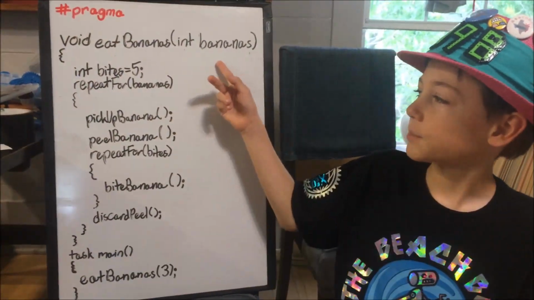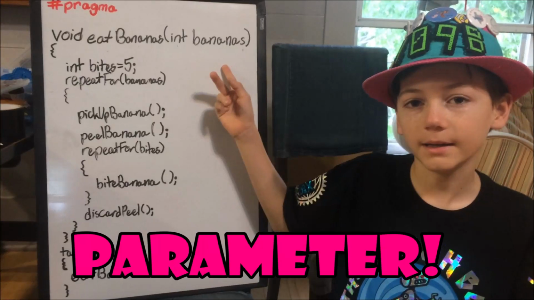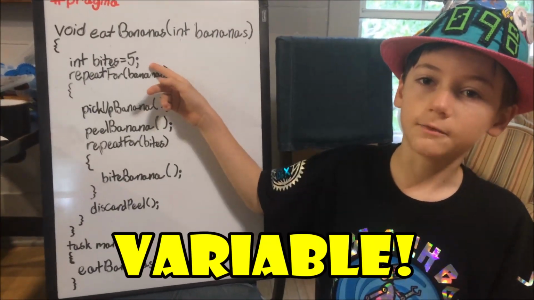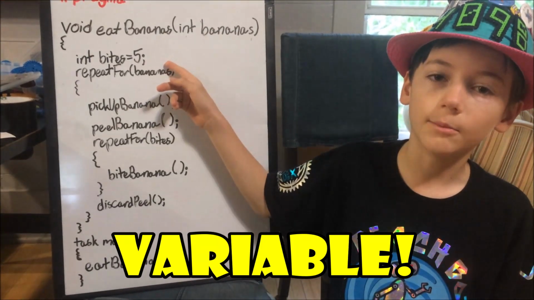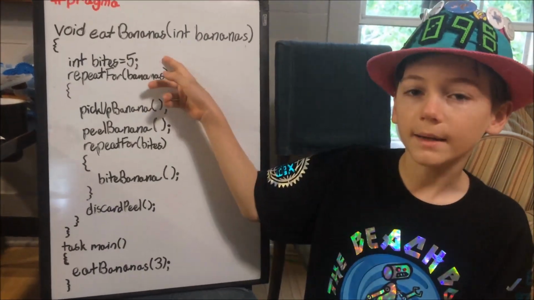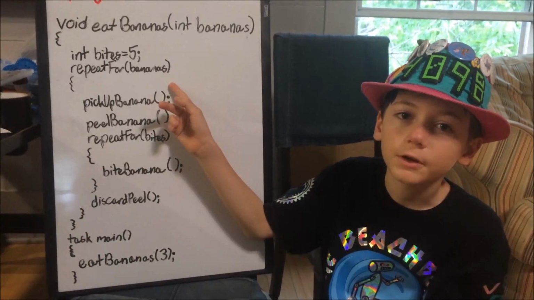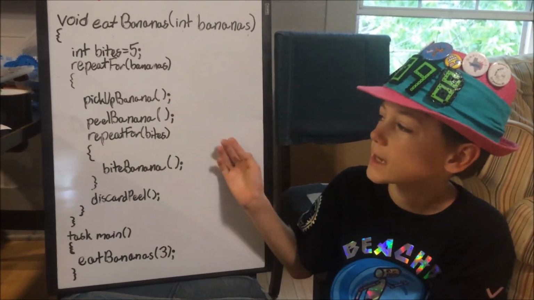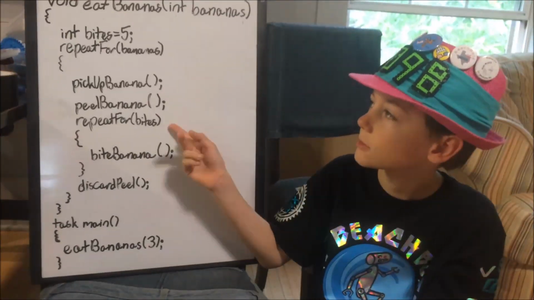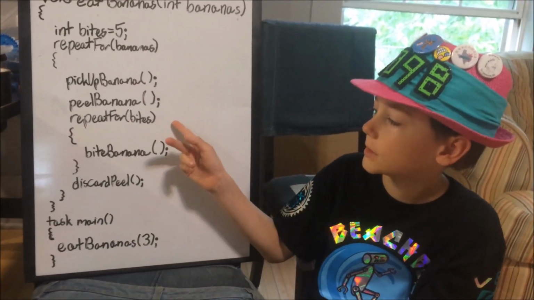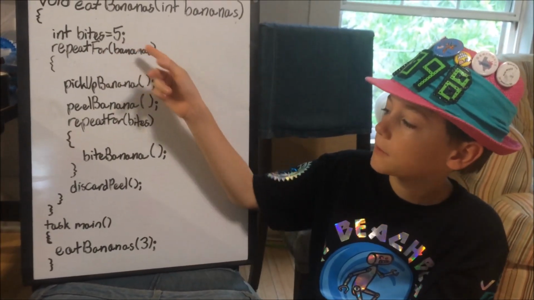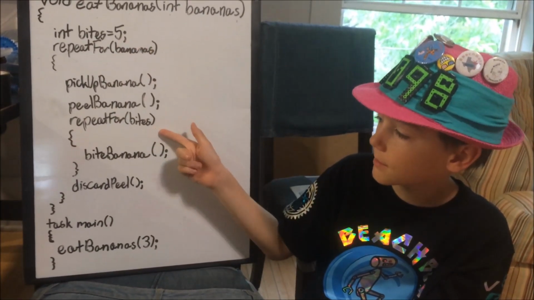In bananas is a parameter that tells us how many bananas the robot will eat. In bites is a variable that tells us how many times the robot will bite each banana. This repeat function will repeat the value of the parameter. Here's the steps in eating a banana. This repeat is for the variable of bites. Currently it's set at 5, so we will repeat it 5 times.